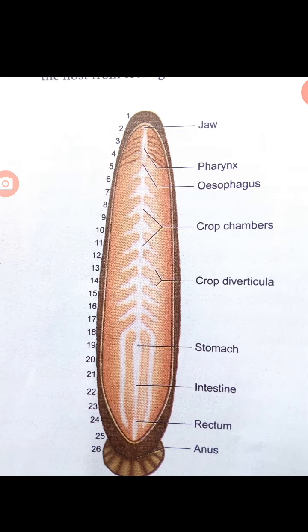The mouth is a dry radiate aperture, a Y-shaped aperture situated in the middle of the anterior sucker. That leads into a small buccal cavity. The wall of the buccal cavity bears 3 jaws with a single row of minute teeth. The jaws are provided with papillae, which bear the opening of salivary gland.